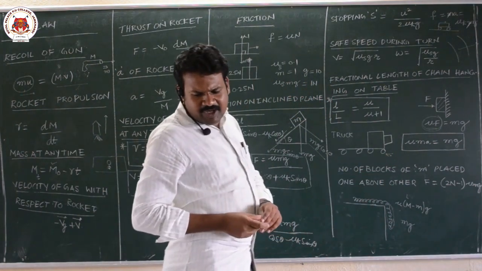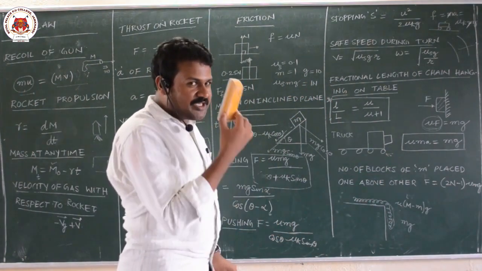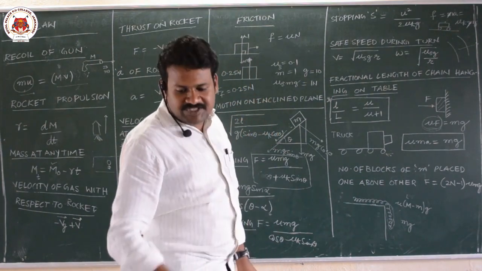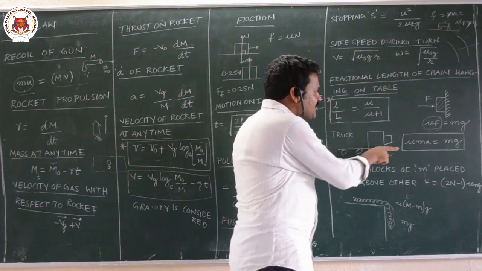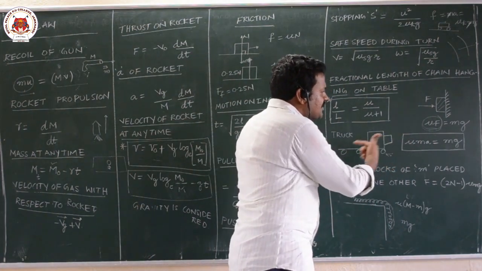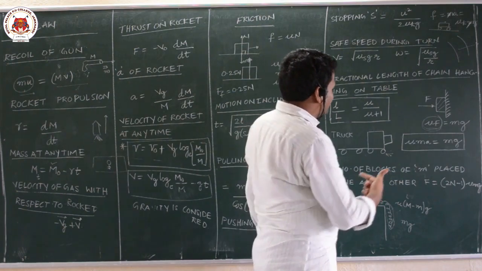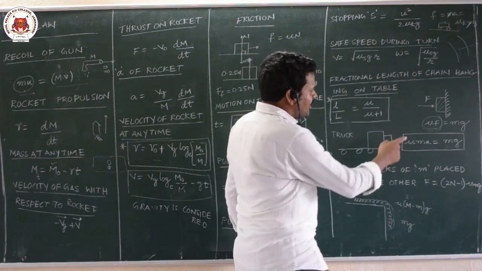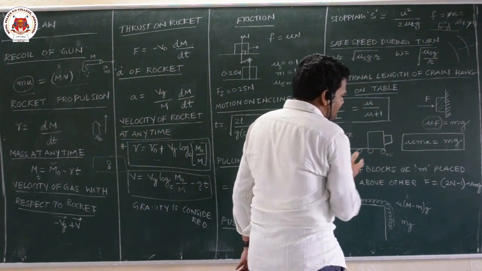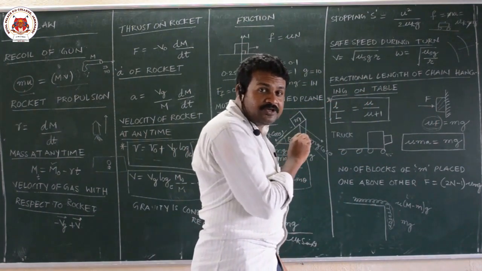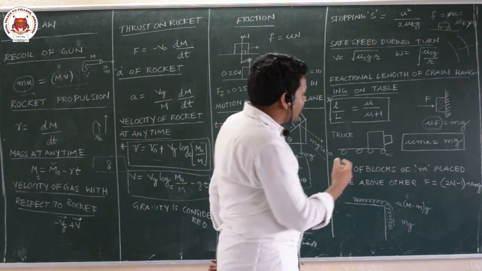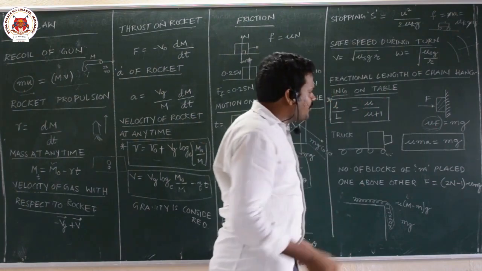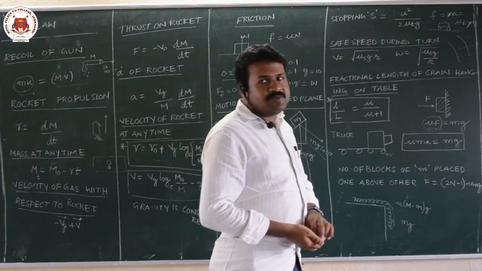So you can take one block, keep it in front of your face like this, and if you start running with certain acceleration, this block will not fall down. The reason is, when you are moving forward with acceleration A, pseudo force acts in the opposite direction. It is nothing but pressing this block with a pseudo force. These two are the same. Here I am applying force. Here I attached that block to a truck, and the truck is accelerating forward. That is nothing but pressing this block with a force F. Therefore mu into ma is equal to mg.